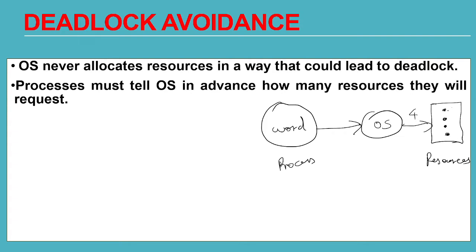Suppose the resources needed are the CPU, a hard disk, a printer, and RAM. So the Word process will first tell the OS how many resources it will need, so that deadlock will not occur. But this is not practically possible, because a process initially won't know how many resources it will need in future.